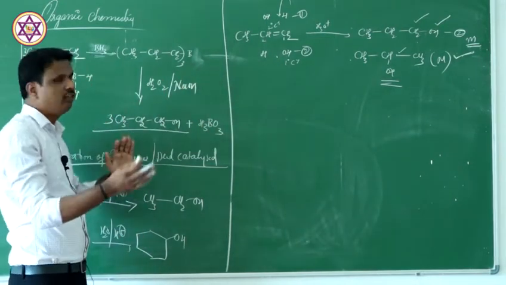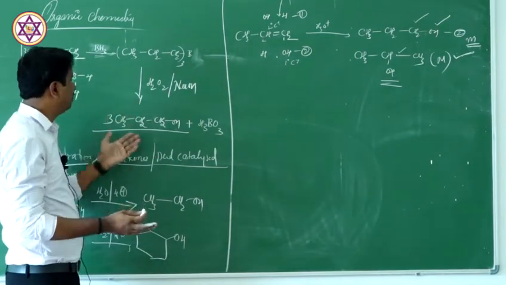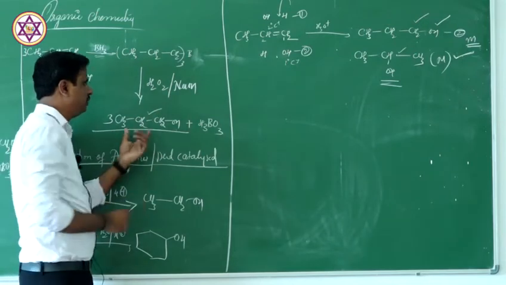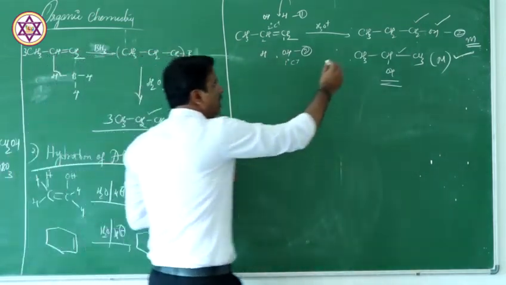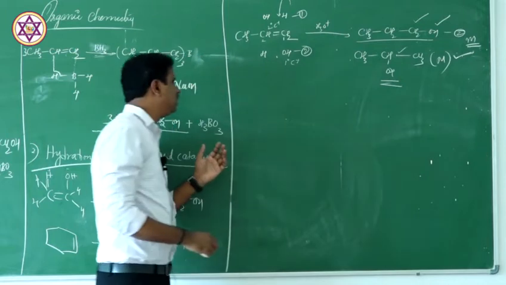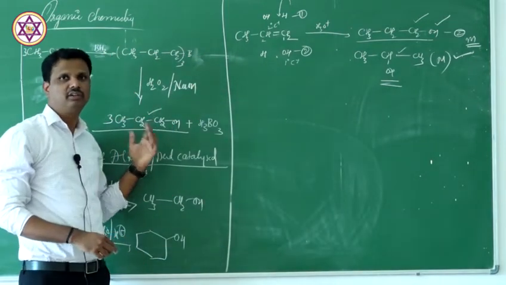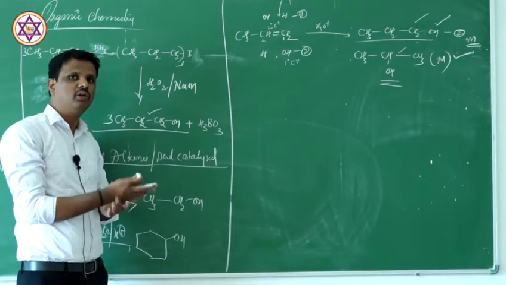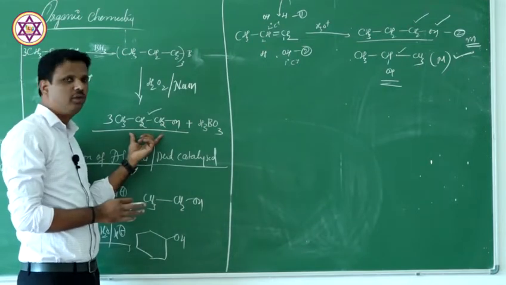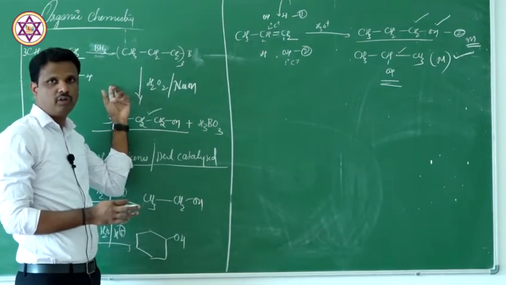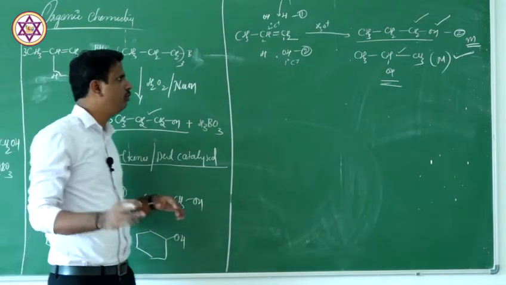But don't get confused just by looking at the product. Just because it is giving n-propyl alcohol, it doesn't mean that the addition has taken place in an anti-Markovnikov manner. Okay? The product is anti-Markovnikov, but the addition is according to Markovnikov only. That is what you need to remember.